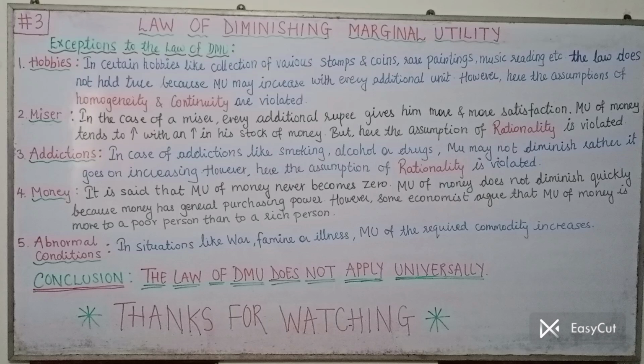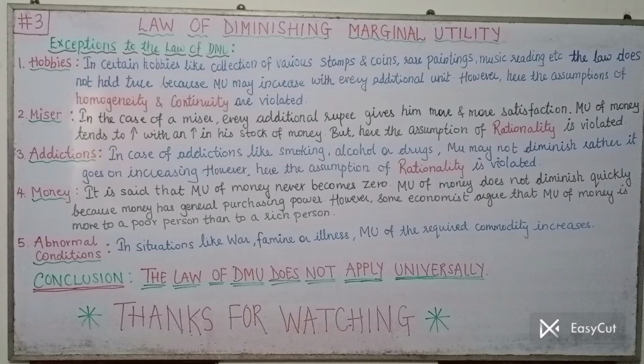In his case the MU of money goes on increasing with his stock of money. That's why miser is an exception to the law of DMU. But again, here the assumption of rationality is violated because a miser is not a rational person. Dr. Alfred Marshall has already mentioned that certain assumptions have to be fulfilled for working of his law. I hope you are getting the points.